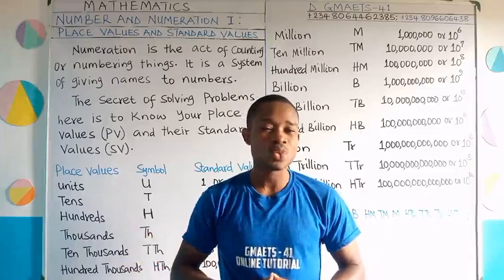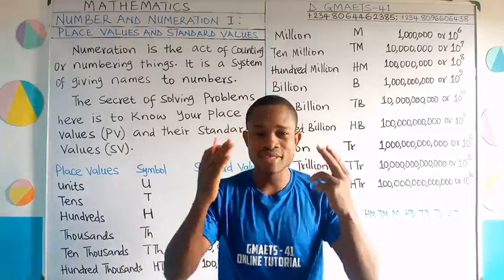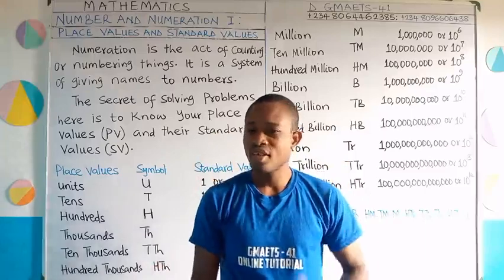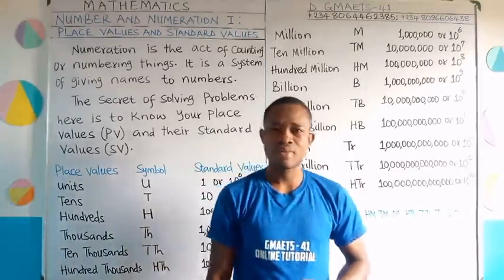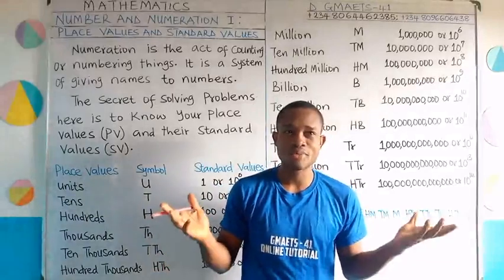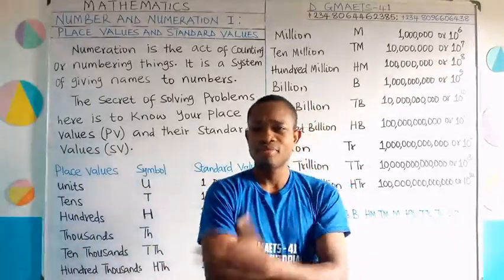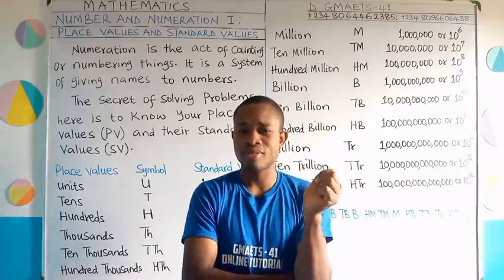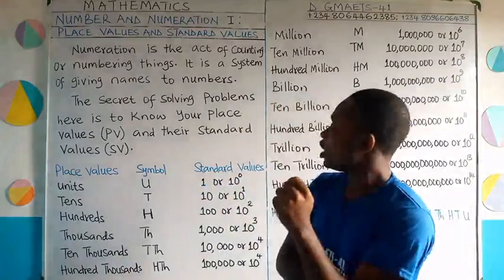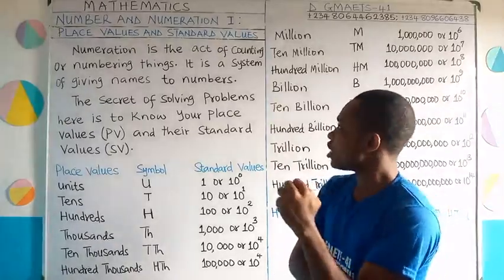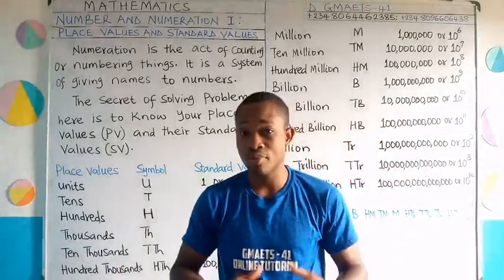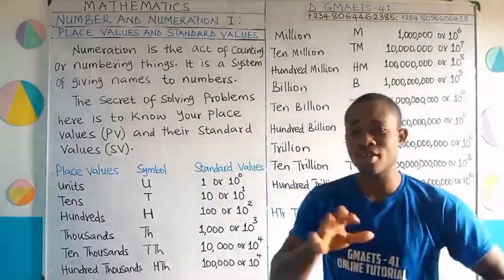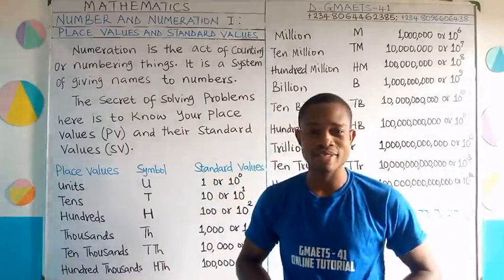Many ways in which we count, and that is why it is very important for us to understand the idea of numbers. Very important. As a matter of fact, if we do not understand numbers, then I don't know how life is going to be. I'm just wondering. What do you think? If we do not have any idea about numbers, what do you think life is going to be? So it's important for us to actually know how to count. It's important for us to know how to give names to numbers. By the time we do this, we are going to enjoy mathematics, because maths in itself deals with numbers generally.